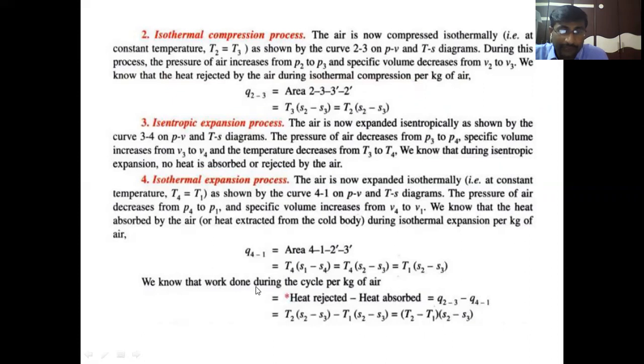We know that the work done during the cycle per kg of air, according to thermodynamics, the net work done is equal to the net heat transfer, that is heat rejected minus heat absorbed, Q23 minus Q41. Now by substituting these formulas, T2 into S2 minus S3 minus T1 into S2 minus S3. So S2 minus S3 is common, and T2 minus T1 is the remaining parameter. So net work done during the cycle can be written as T2 minus T1 into S2 minus S3.